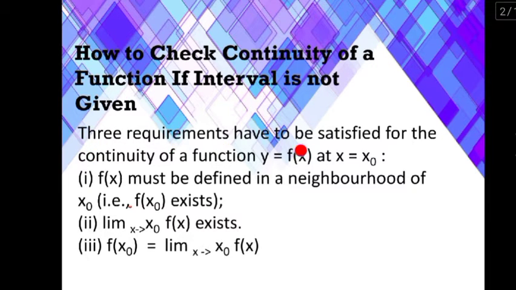Three requirements have to be satisfied for the continuity of a function y equal to f of x at x equal to x naught. f of x must be defined in a neighborhood of x naught, that is, f of x naught exists. Limit x tends to x naught f of x exists. f of x naught is equal to limit x tends to x naught f of x.